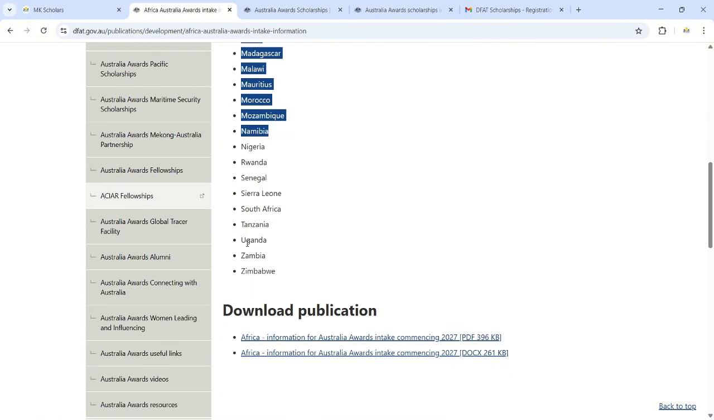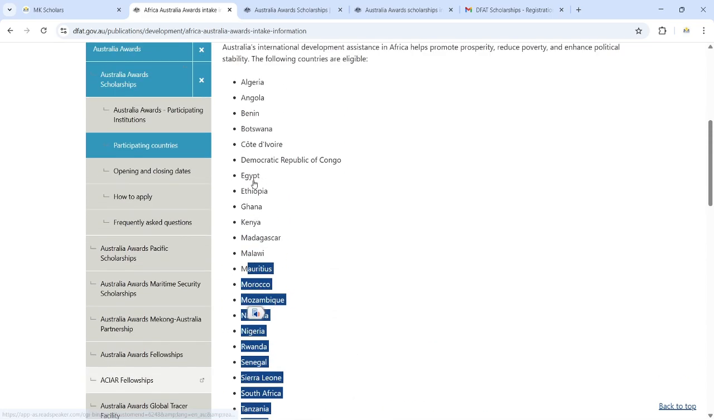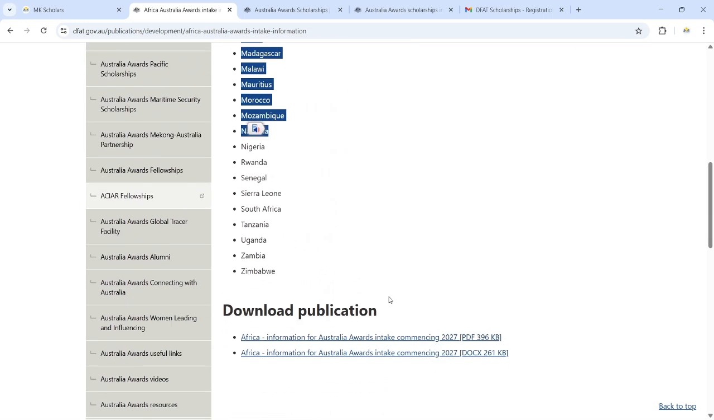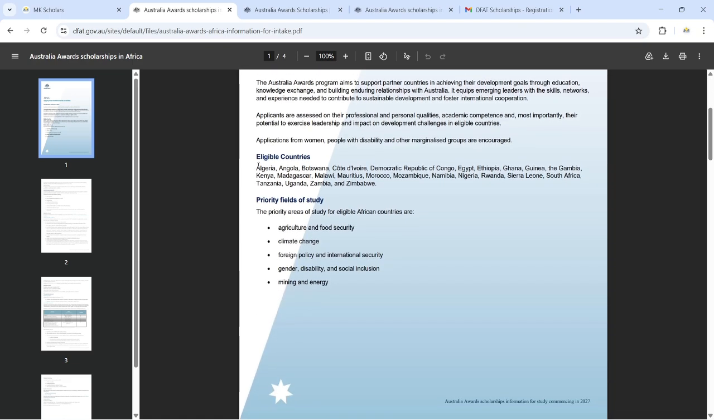Okay, and then of course you can see all the countries, and please let me know if you see your country here. And then we click here on the PDF so that we read all the information before we apply for this, because I don't want you guys to just get into applying without knowing all the information. You want to first read all about this so that you can go ahead and apply.